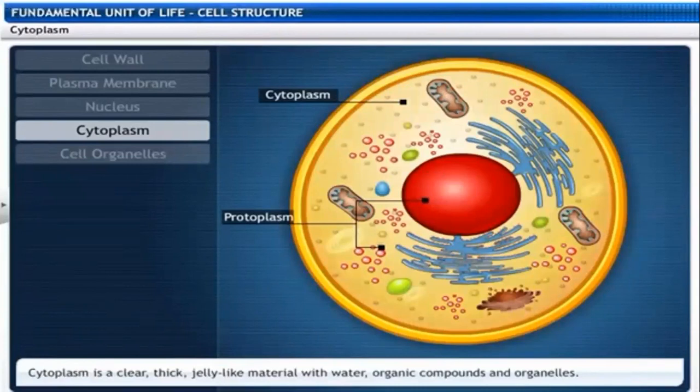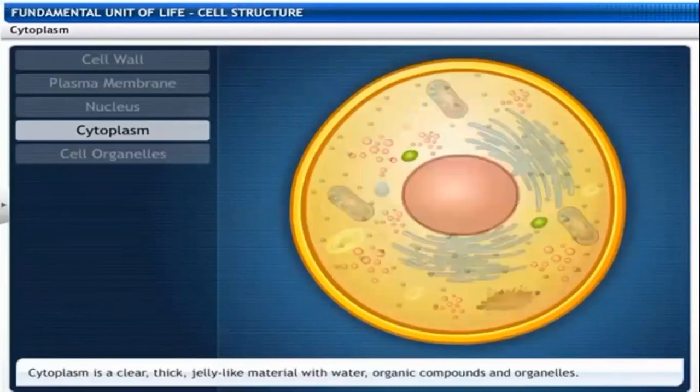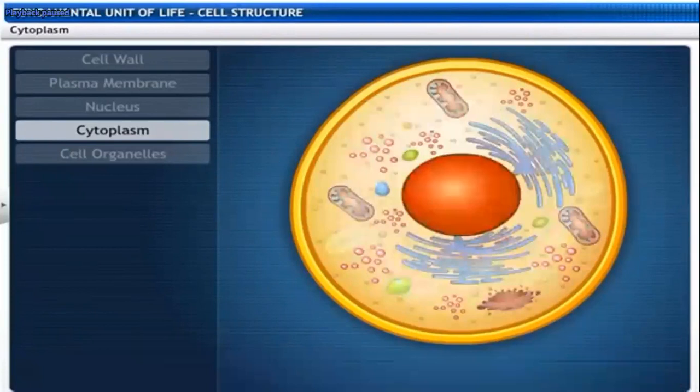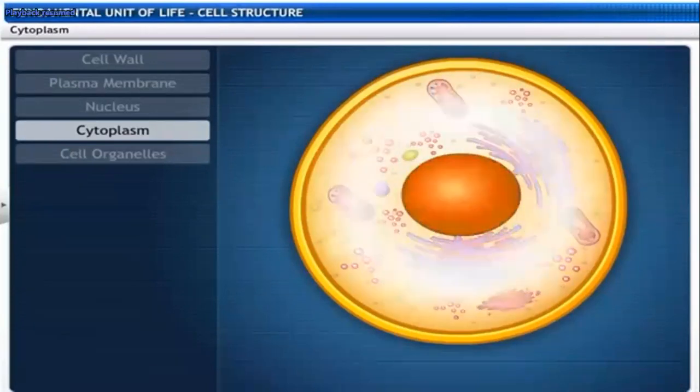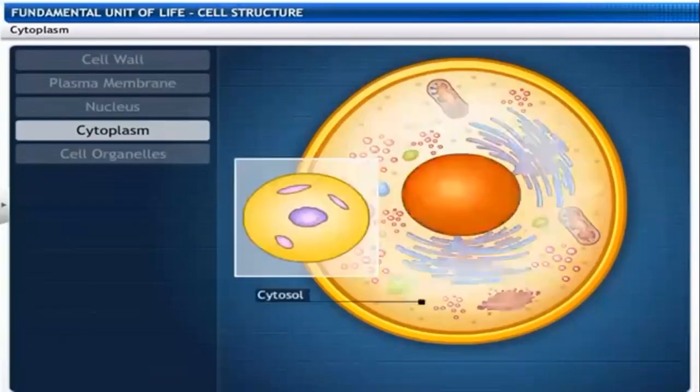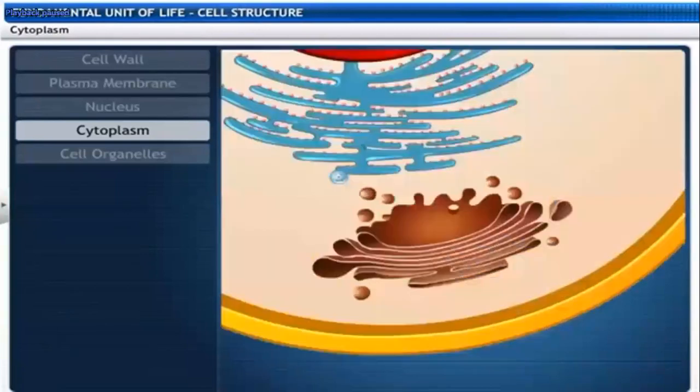Now the cytoplasm is a clear, thick, jelly-like material with water, organic compounds, and organelles. All cell organelles are also present in the cytoplasm. Other than the cell organelles, we call it cytosol. Cytoplasm supports and protects the cell organelles that perform different metabolic functions or metabolic activities.